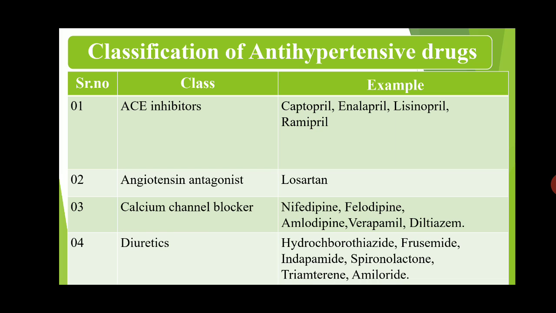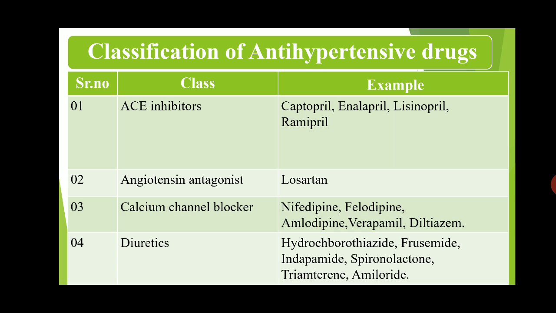These are examples of diuretics in the class of antihypertensive agents. These drugs are used in the treatment of high blood pressure.